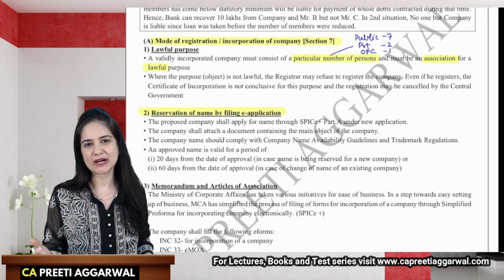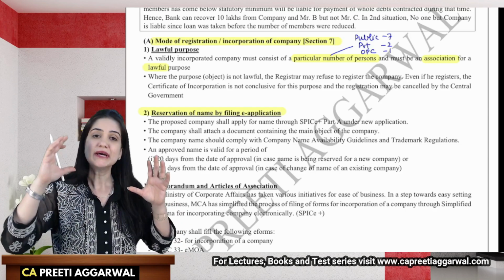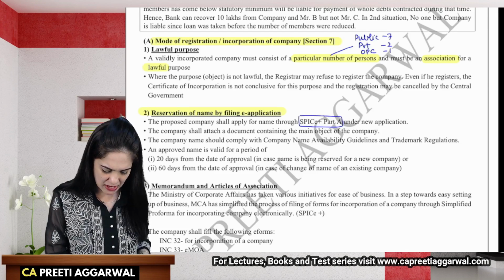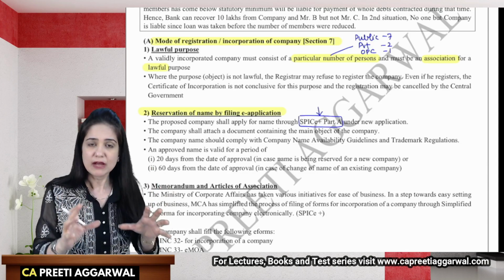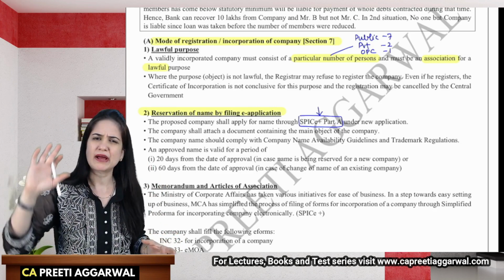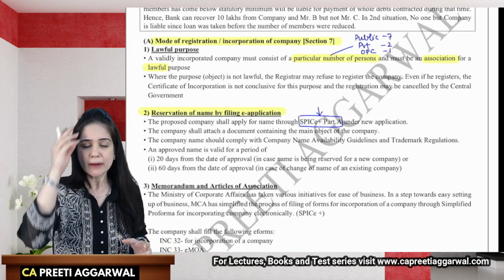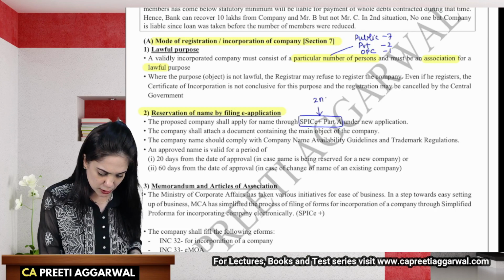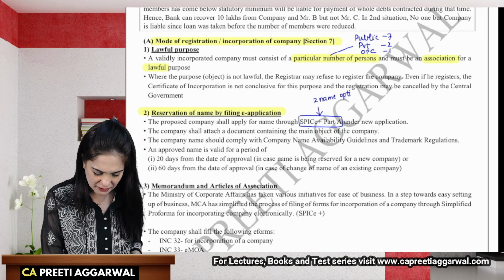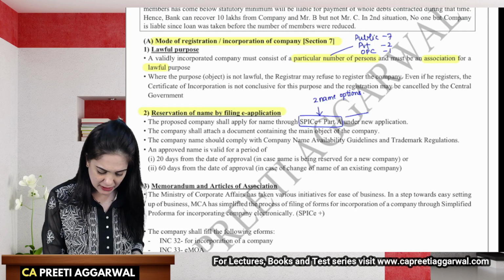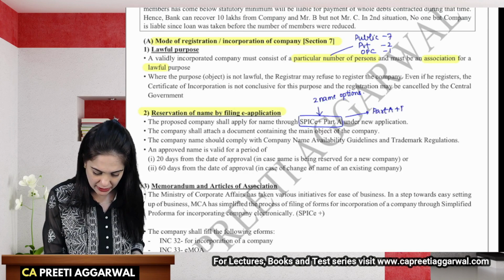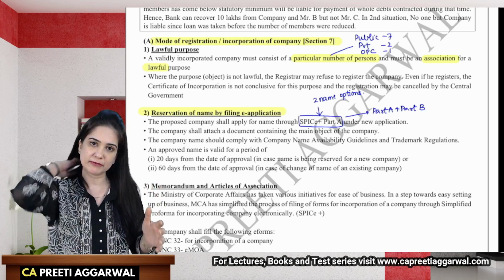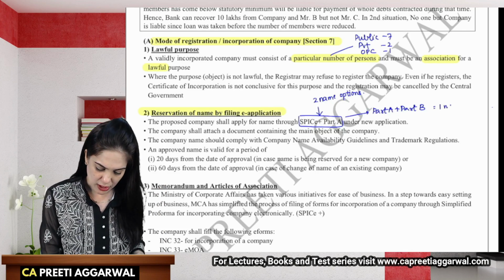See, whenever you incorporate a company, whenever you form a company, the first step is thinking about the name of the company. Now, in case of a new company, they will apply for the name through Spice Plus Part A. Now, if you're filling Spice Plus Part A, which is for name application of the company, and then later on you plan to fill Part B within the time limit, of course, but you're not planning to fill everything together, then in this case, you can apply for two name options, okay, in the order of preference, two name options. But if you're filling Part A and Part B together, okay, Part B is for incorporation of the company. If you're filling both together without even waiting for the name confirmation, then in that case you can apply only for one name of the company.